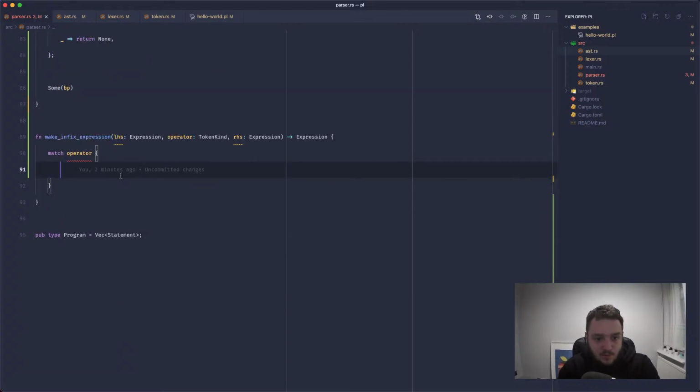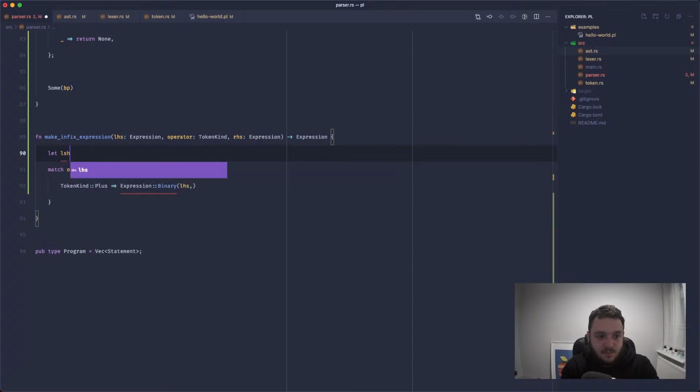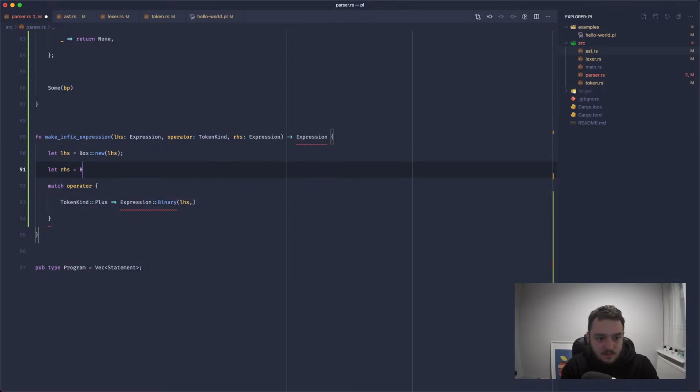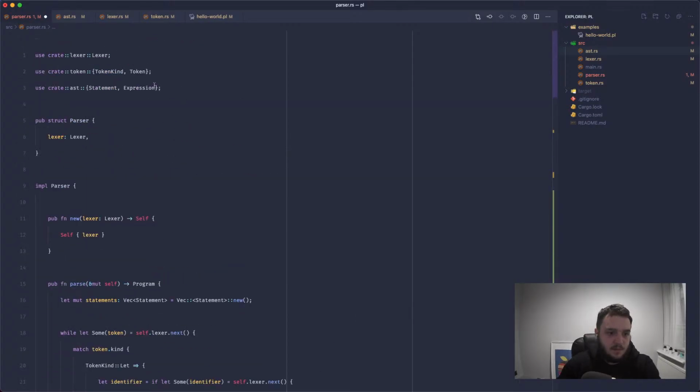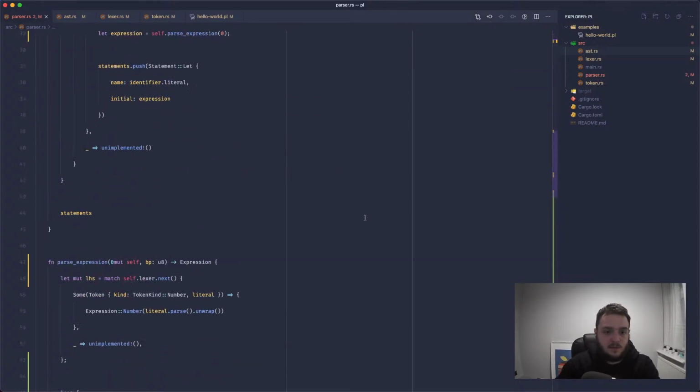So let's match against the operator. We'll say if it's token kind plus, we'll return an expression, binary, with the left-hand side, which needs to be boxed. So we'll redeclare that, and we'll wrap the left-hand side in a box. Let's also do the binary op. So we need to pull binary op in up here.